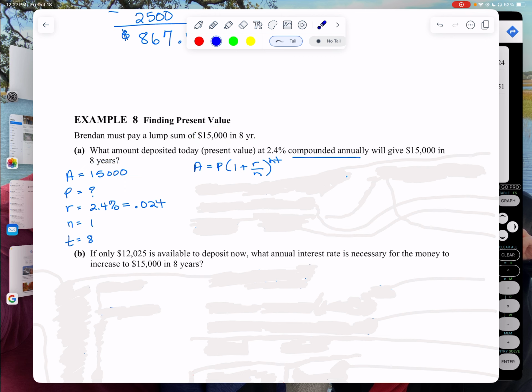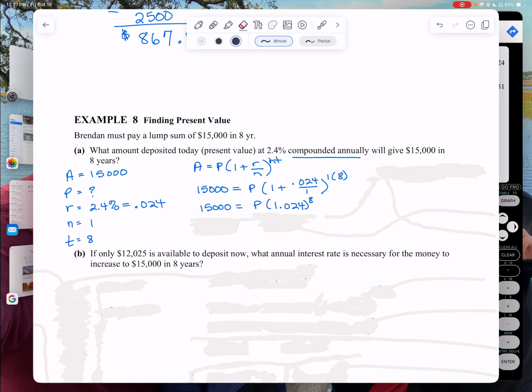What amount deposited today? That's my principal. That's what I don't know. At 2.4%, I changed that to a decimal because that's what goes into my formula. And notice it's compounded annually, so that's just one time. So I'm going to take all those and plug it into my equation. Notice what I'm missing is my P. So what I want to do is get this as simplified as I can. Let's just start simplifying.